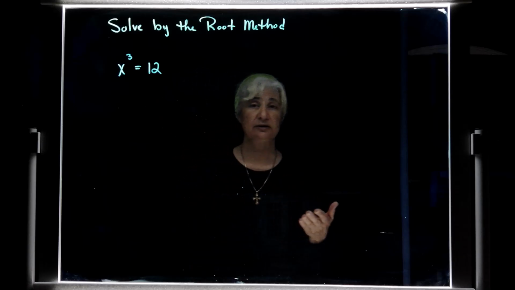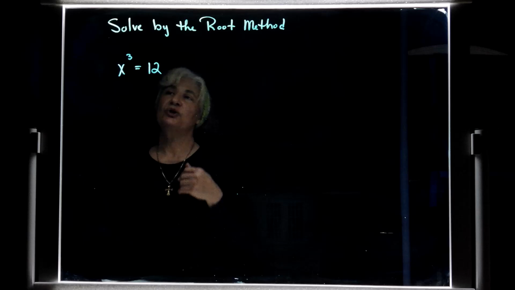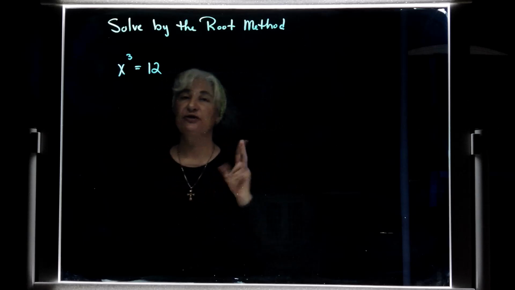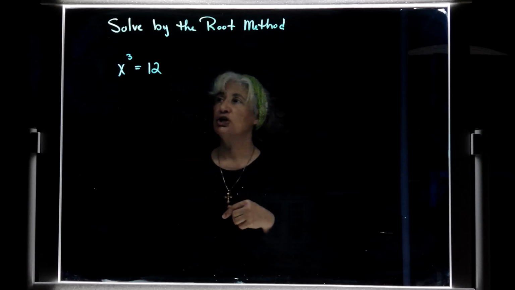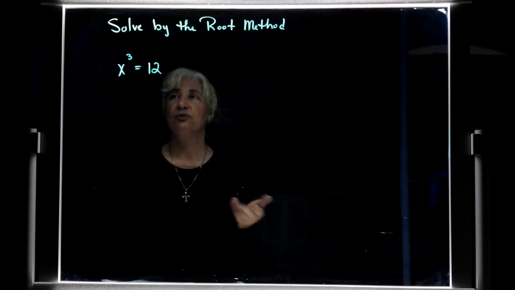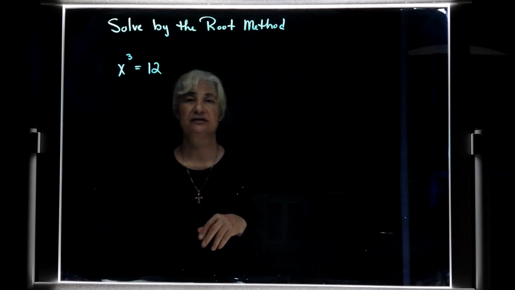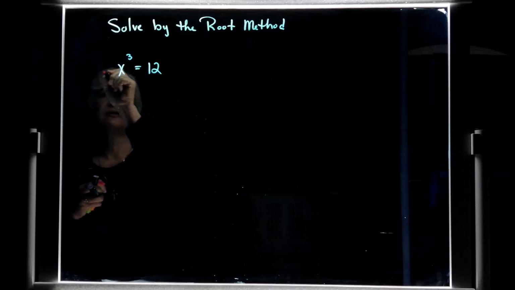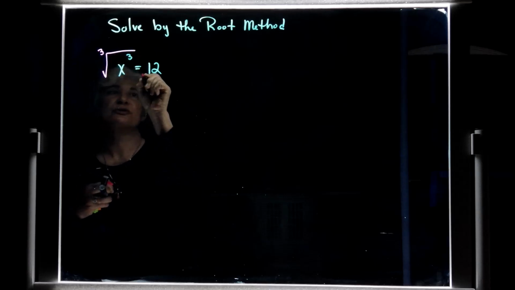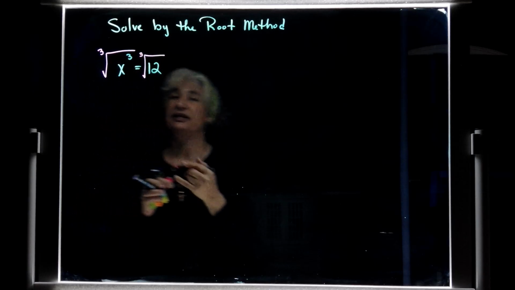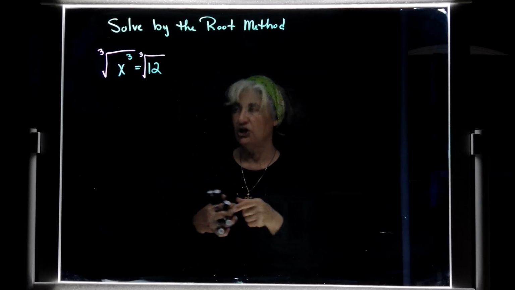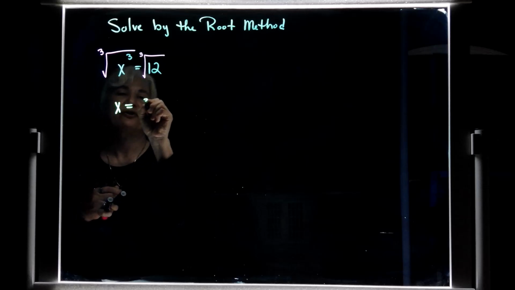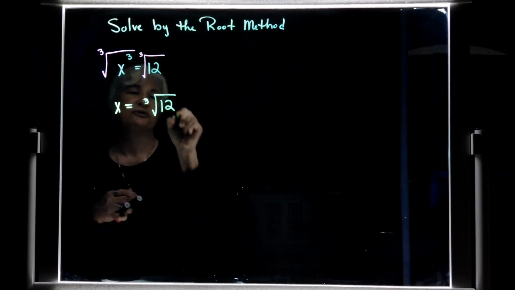What are we solving for? We're solving for x. So, what do I need to get rid of? I need to get rid of that third power. So what is the opposite of a third power? What's its inverse? What'll cancel it? A third root. That's why it's called the root method. So we're going to take the third root of both sides, because you know as well as I do, math is balanced. So over here I get simply x. Over here I get the third root of 12.